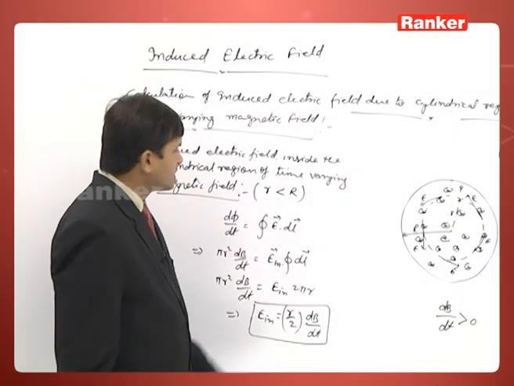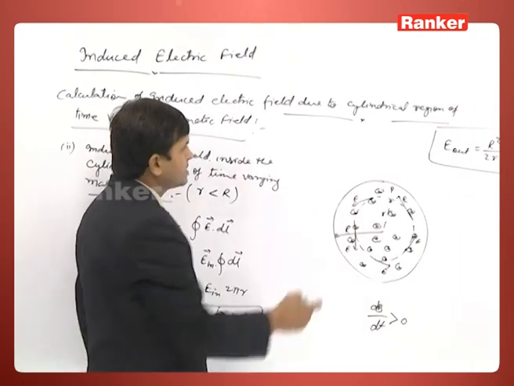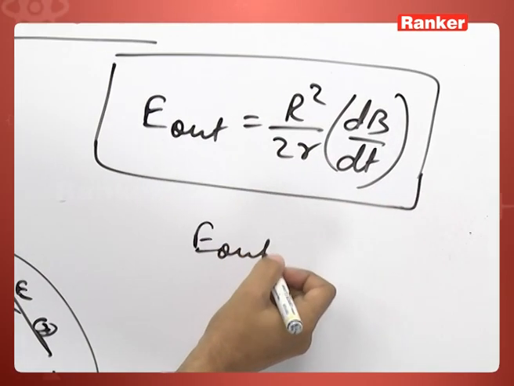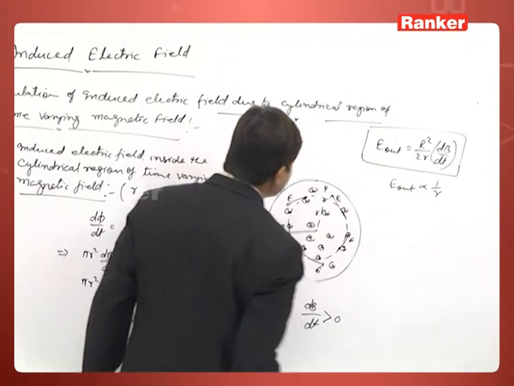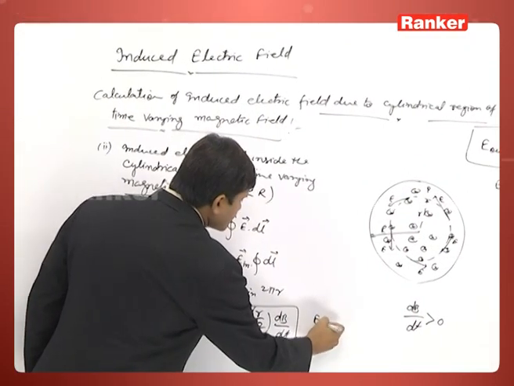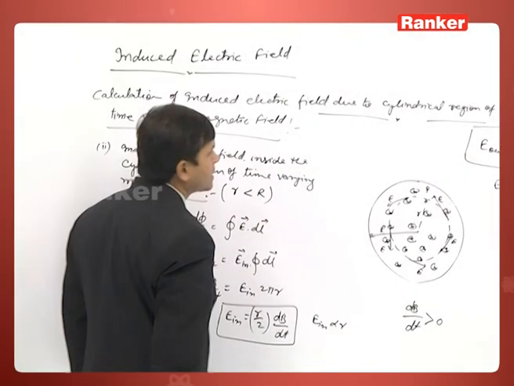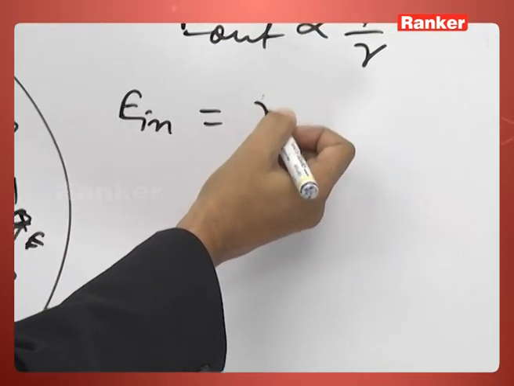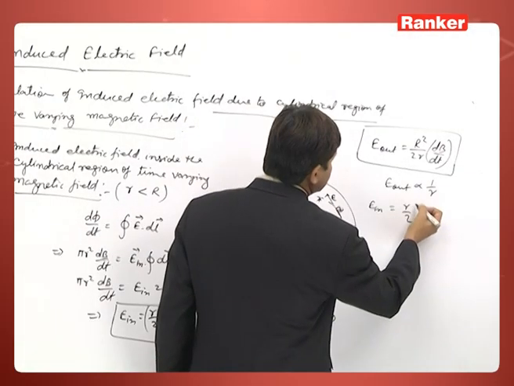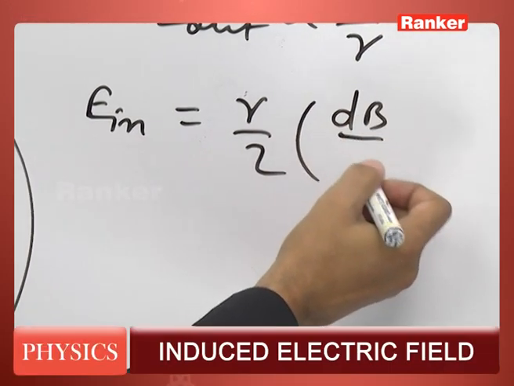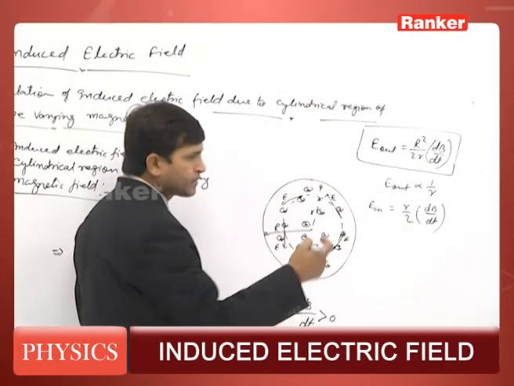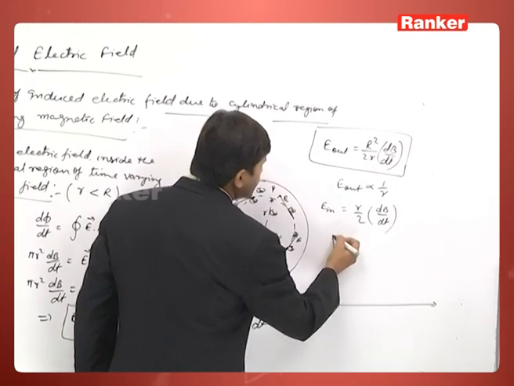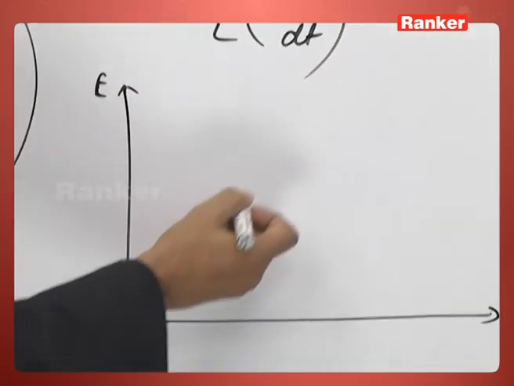This is the electric field inside. So what I observe from this expression and the previous one is that E outside is inversely proportional to R, while E inside is directly proportional to R. If we want to make a complete graph of how the electric field varies with distance, we can make a graph like this.